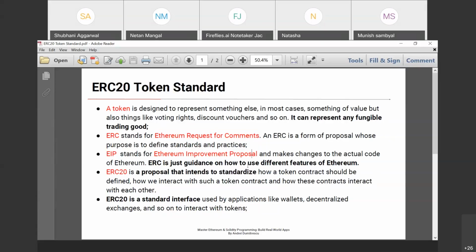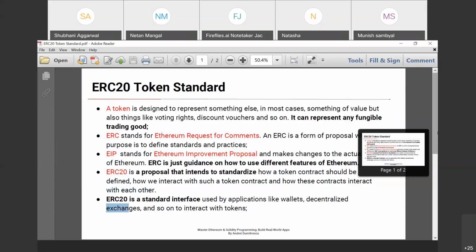ERC is just guidance on how to use different features of Ethereum. ERC20 is a proposal that intends to standardize how a token contract should be defined, how we interact with such a token contract, and how these contracts interact with each other. Here, ERC is a standard interface used by applications like wallets, decentralized exchanges, and so on to interact with tokens.